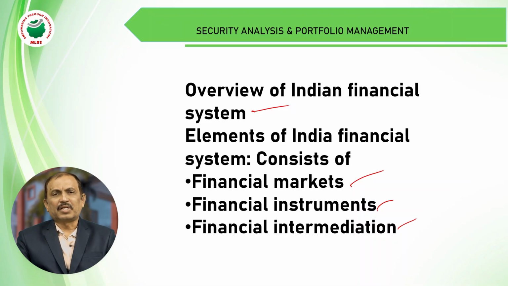The money market provides for fulfilling the short-term financial needs in the society. The capital market fulfills the long-term financial needs in the society. These are the types of markets in India. The next one is financial instruments. These financial instruments provide exchange services among buyers and sellers. They are divided into bonds, securities, fixed deposits, commercial papers, etc. These are all the types of instruments utilized in the financial markets.